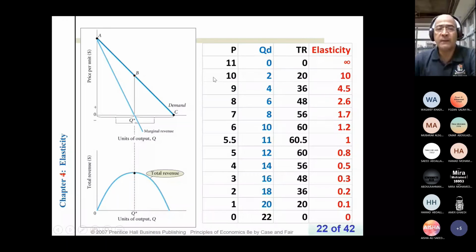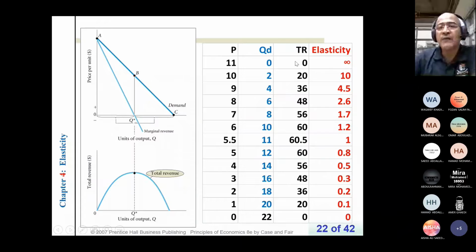What's the idea here? As the price decreases, quantity demanded increases. But if we look at total revenue, it first increases when demand is elastic, and it reaches a maximum point when the elasticity is 1. And then as the price decreases, total revenue decreases since demand is inelastic. So we reflect this story in this graph.